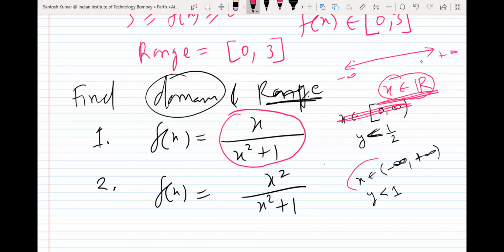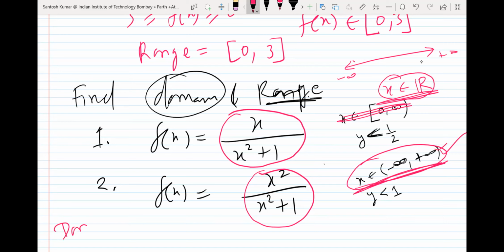Same thing in the second part also. This is the correct answer, because whatever x you take, it will always give you some finite output. It will never give you not defined. So we can select x as anything. Anything means we are discussing a real valued function, a real function, so x can take any real values. This is fine.